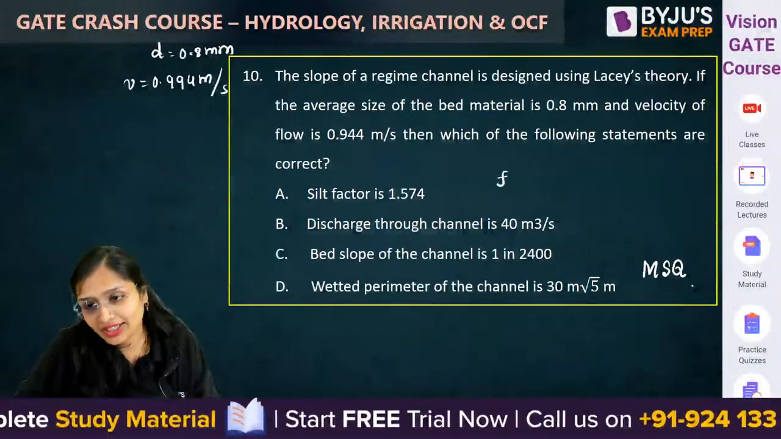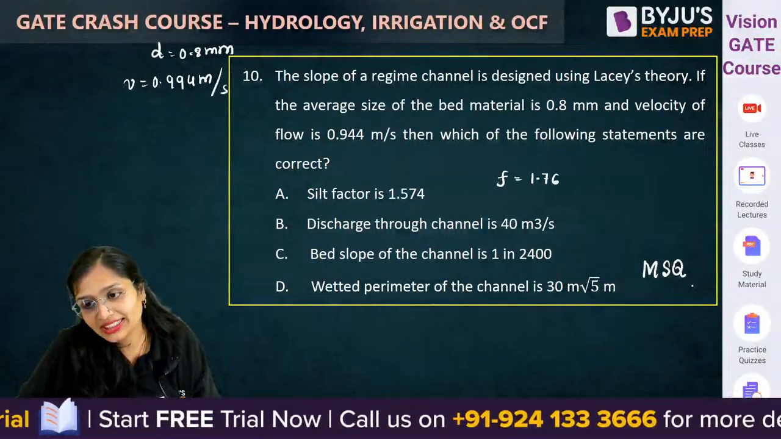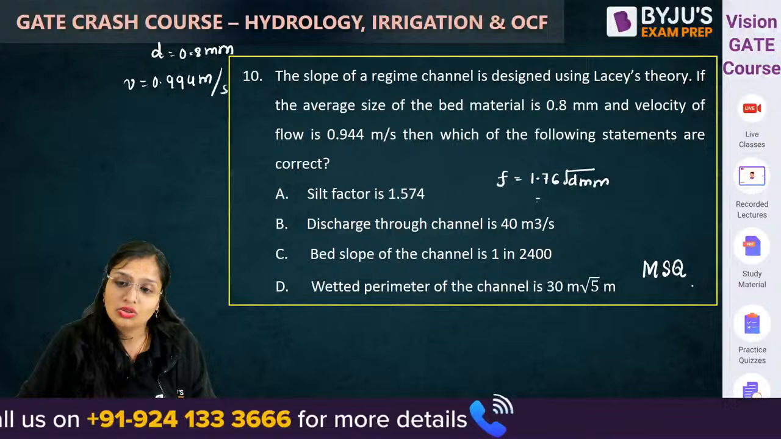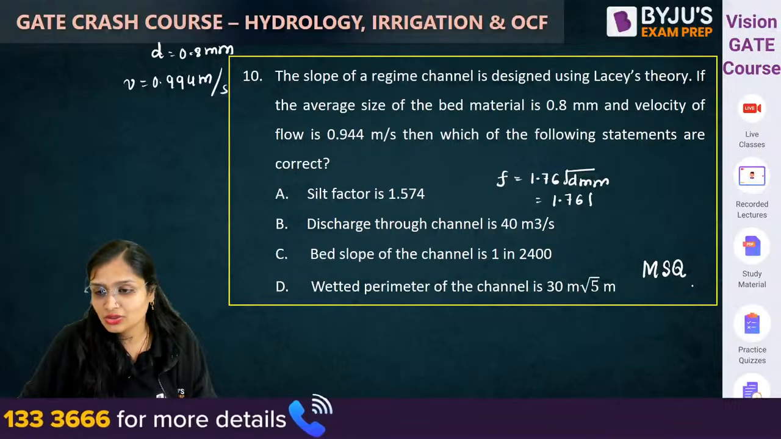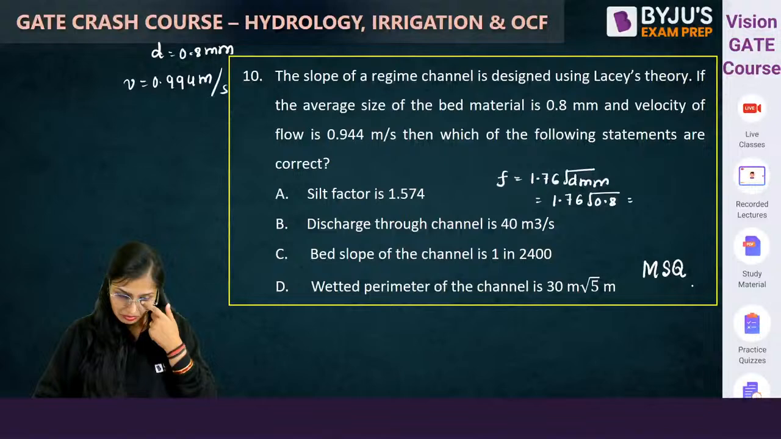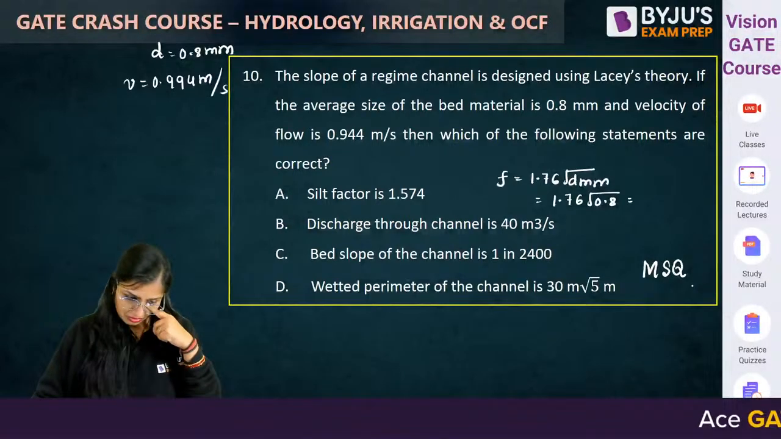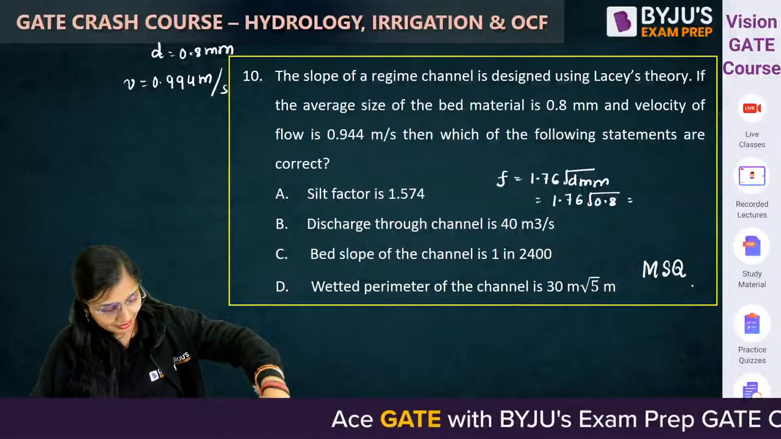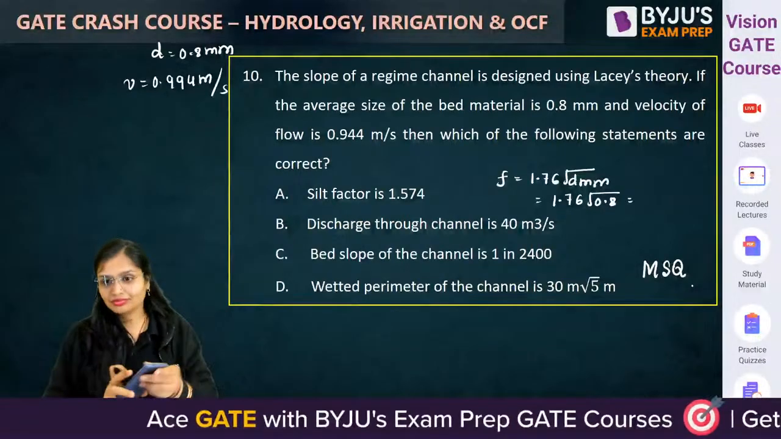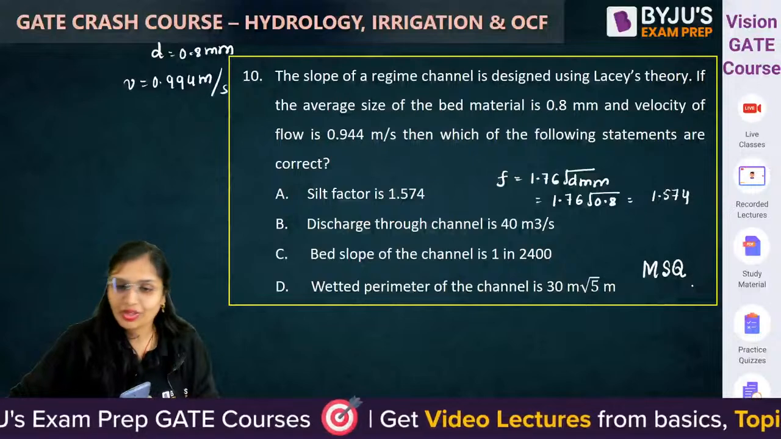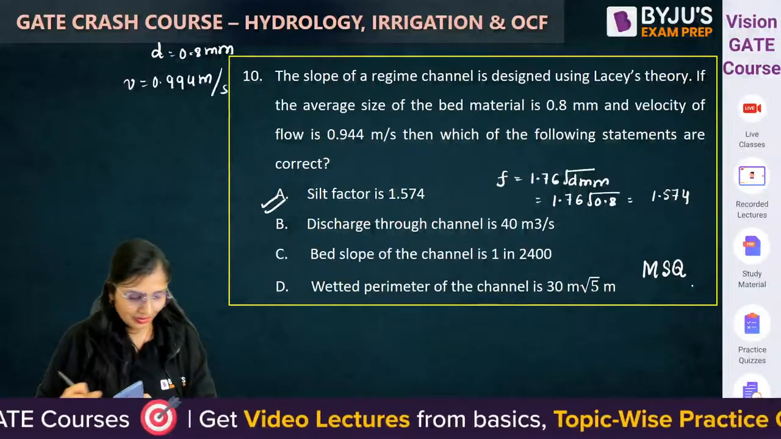First is silt factor. F is 1.76. Check it out, the dia should be in mm. So 1.76 to the power 0.8. How much is it coming? It will come 1.574. So A is the correct one.